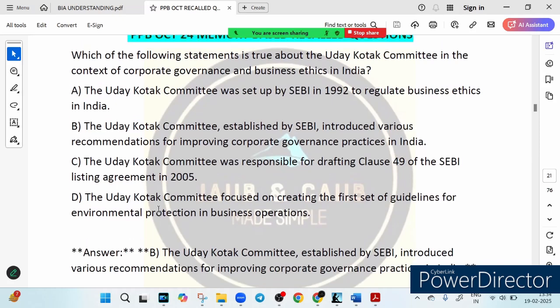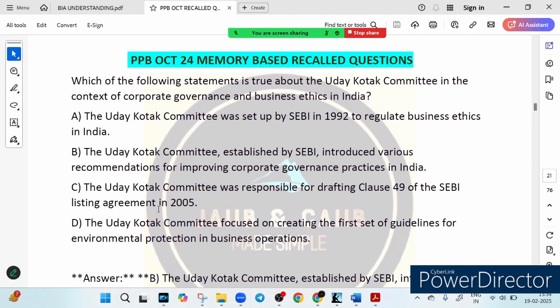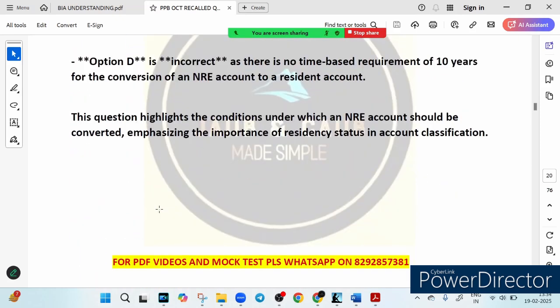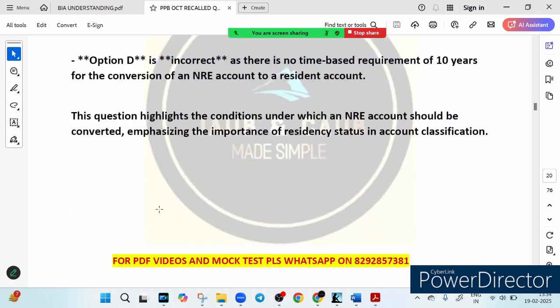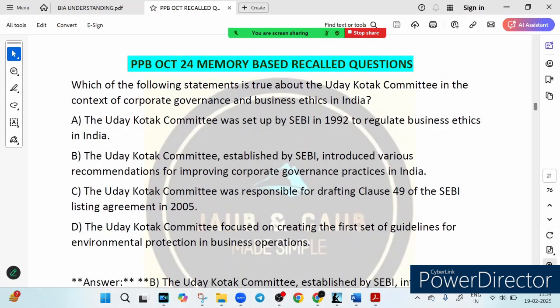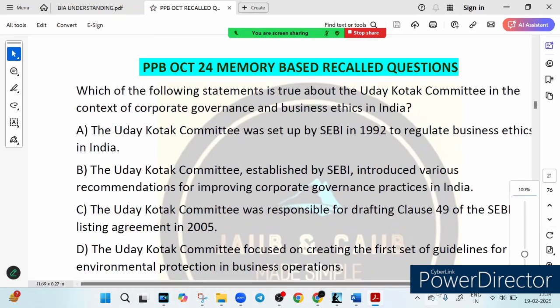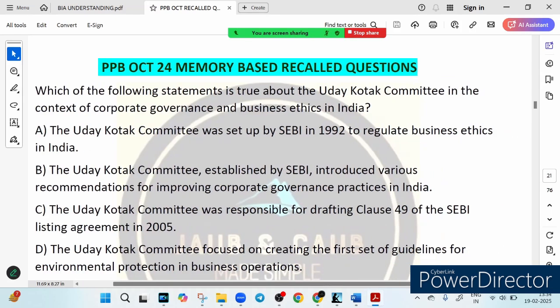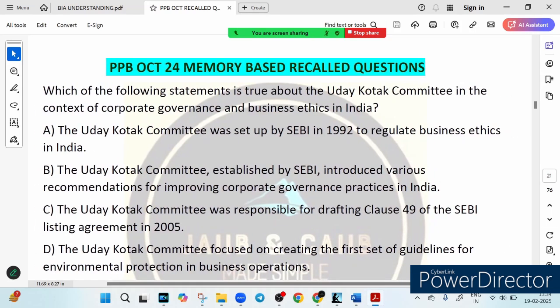So the next question is, that's a very nice question. Which of the following statements is true about the Uday Kotak committee in the context of corporate governance and business ethics in India? Very nice question it is. Right. The question is regarding the Uday Kotak committee. So let's go through the options.